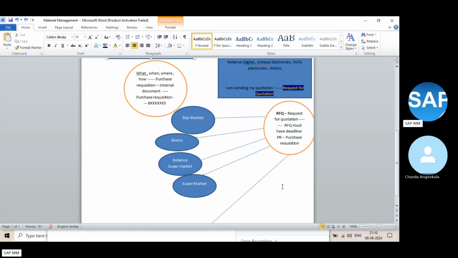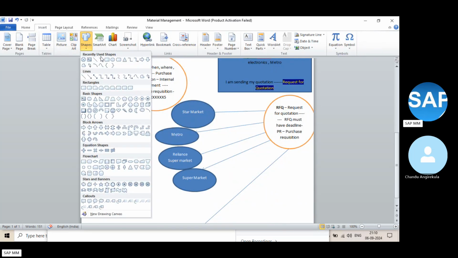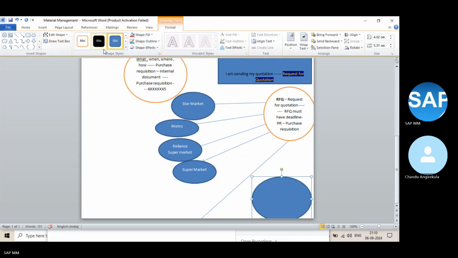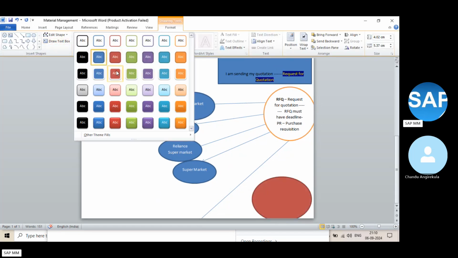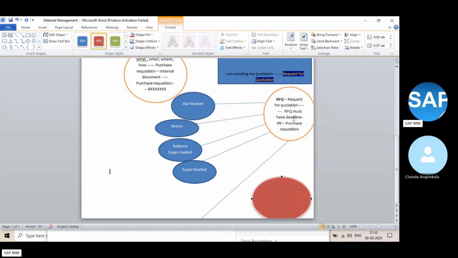So that we are calling as what we call that. That is called a quotation. The quotation which we received from vendors, the price information received from the supplier. So how are you tracking this one? What is the reference document here? How did you get the price information?